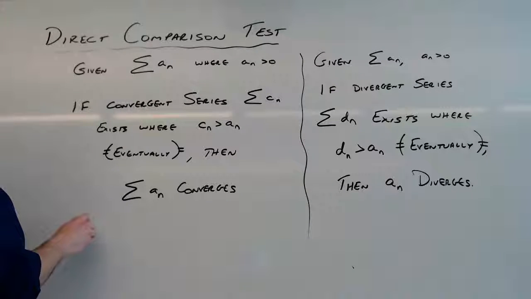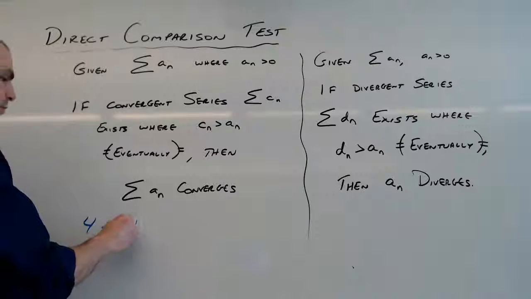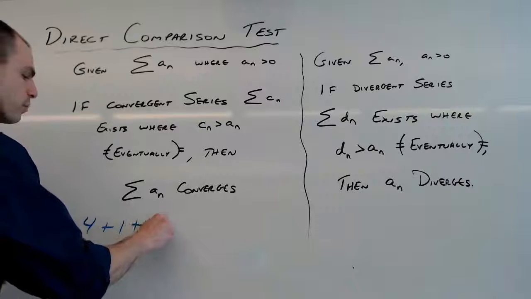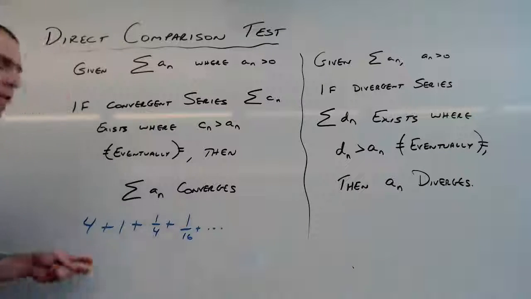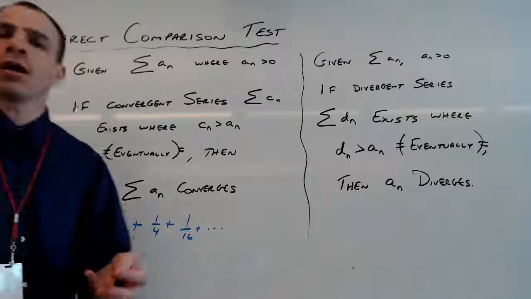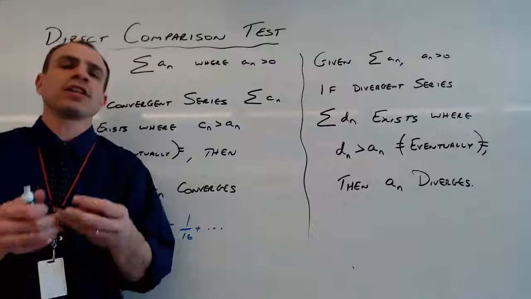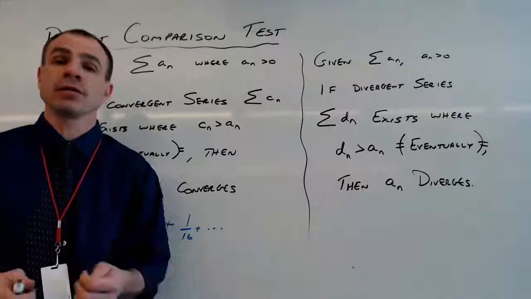Let's just say that we have our series of 4 plus 1 plus a quarter plus a 16th plus so on and so forth. Now this is a geometric series and r is less than 1, so it converges. But let's just say that we didn't know for a fact whether or not this series converged.